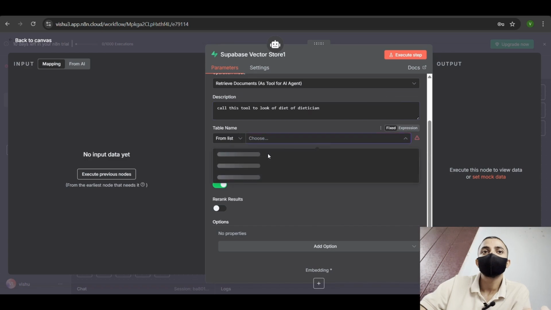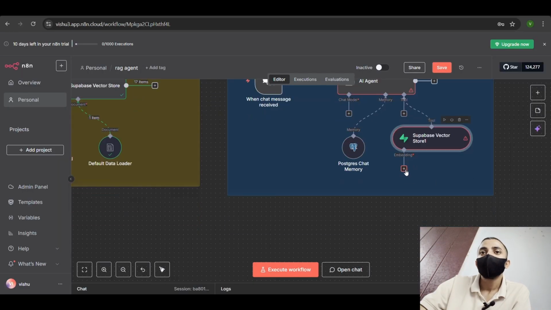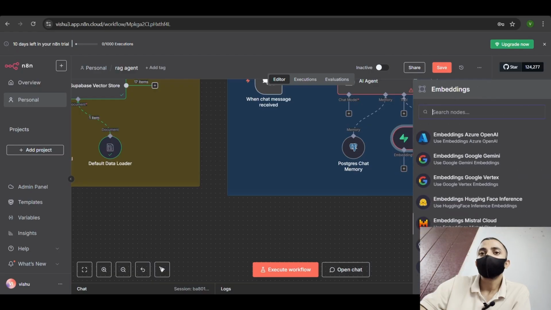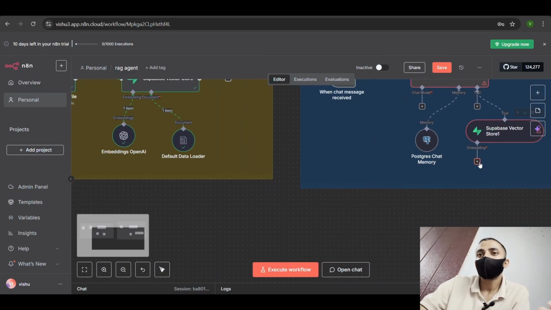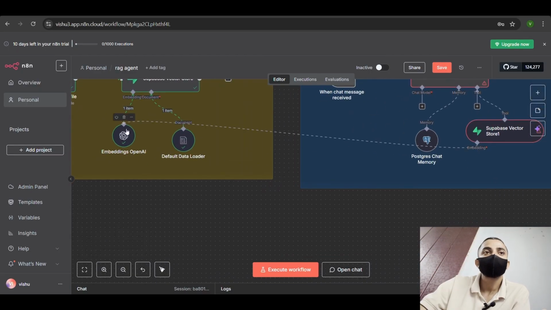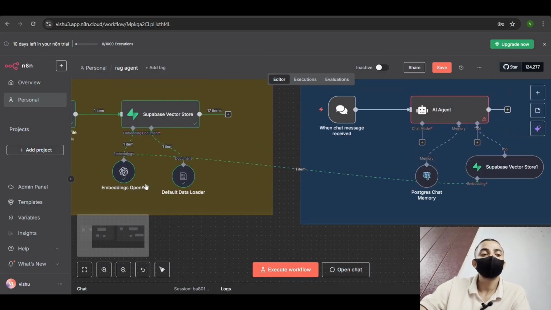And for the table name, we are going to use the documents table from the Supabase vector. Toggle this button on, include metadata, and in the embedding, use your embedding model, or you can also connect your embedding model from here to your OpenAI embedding model.